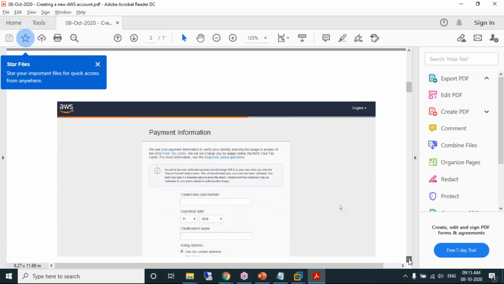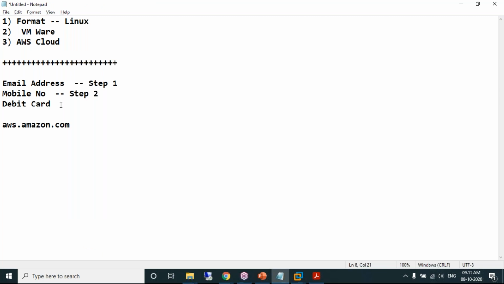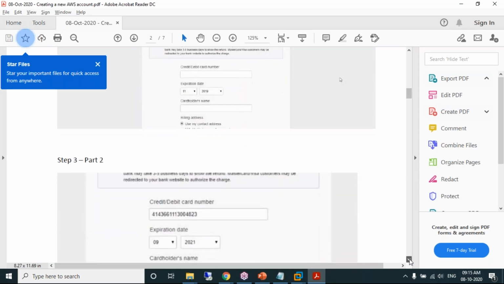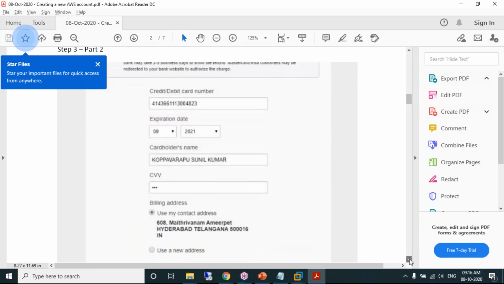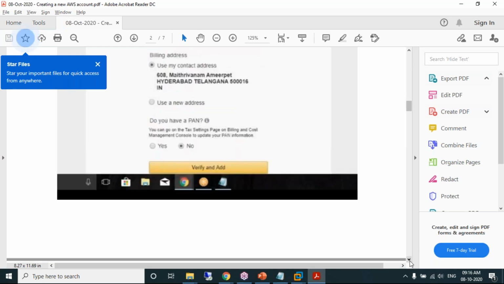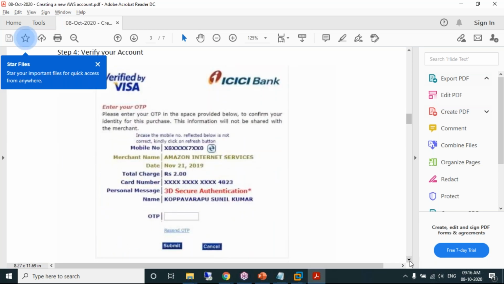Provide the debit card details. Provide the right debit card details. So this we need to mention in step 3. It's very easy. I'm entering my debit card details. I have taken a screenshot. Provide the address. You don't need to furnish the PAN card, so I'm not mentioning any PAN card. It will check whether the debit card you have entered is correct or not by deducting 2 rupees from your bank account.